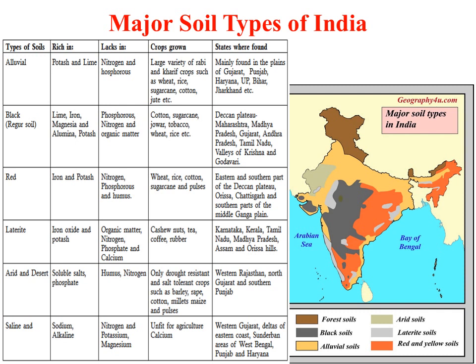Then arid desert soil. Arid desert soil is rich in soluble salts as well as in phosphorus. It is represented by this color and present in western Rajasthan, north Gujarat, and southern Punjab. And the last type is the saline soil. The saline soil, as the name suggests, is rich in sodium and alkaline, and nitrogen, potassium and magnesium are deficient in this saline soil. It is found in western Gujarat, deltas of the eastern coast, Sundarban areas of West Bengal, Punjab, and Haryana.